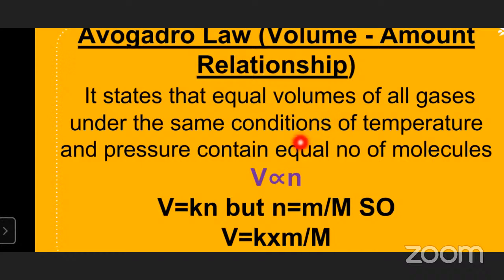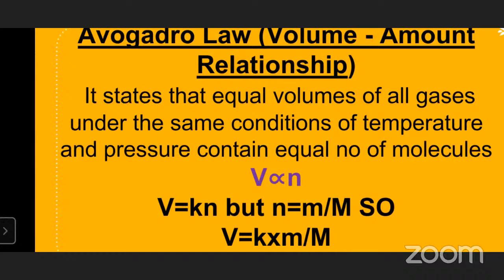So V is proportional to n, V is equal to K into n, but in place of n we write m by M. Why? Because of the number of moles formula, n is equal to small m by capital M, where small m is mass and capital M is the molar mass. So in place of n, we write small m by capital M. That is V is equal to K into m by M. So this is Avogadro's law.